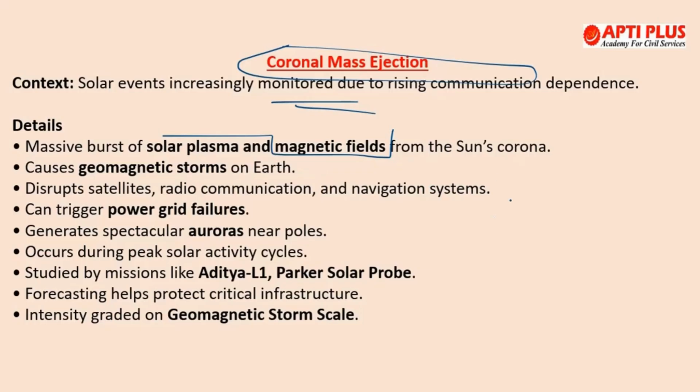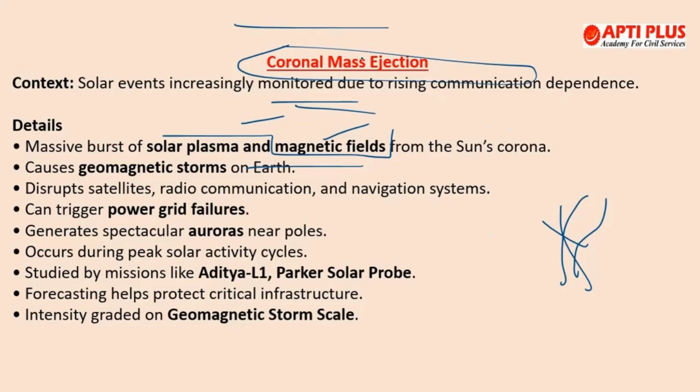Okay, and they are often twisted, and they seem like flux ropes, and they can occur with solar flares. They can also occur independently, and the frequency follows the 11-year solar cycle. So about once a week at solar minimum, 2 to 3 per day at solar maximum. That is the frequency of this solar plasma and magnetic fields. That is the CMEs, or the coronal mass ejections.